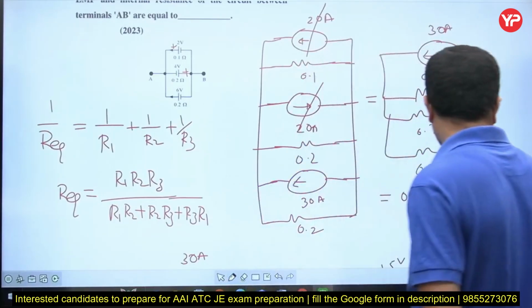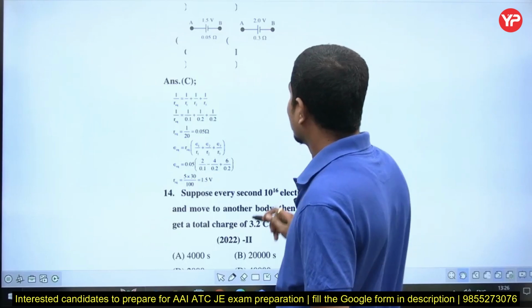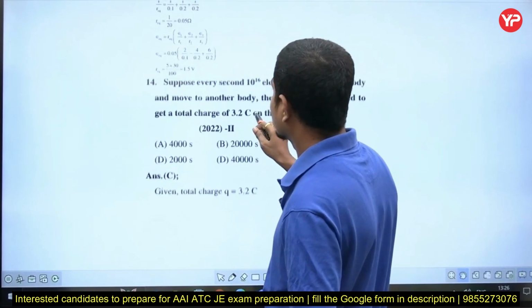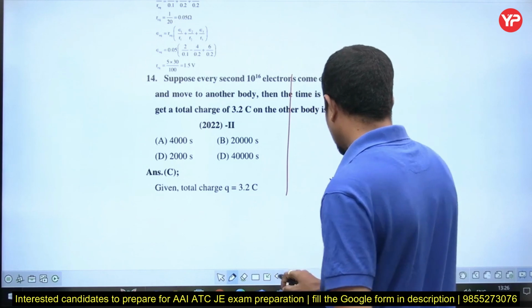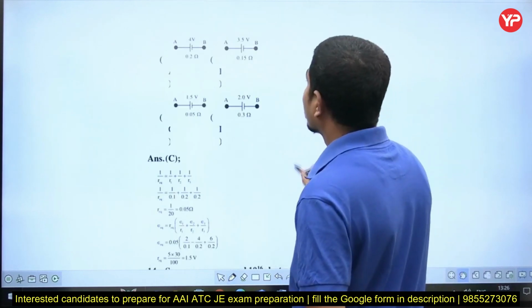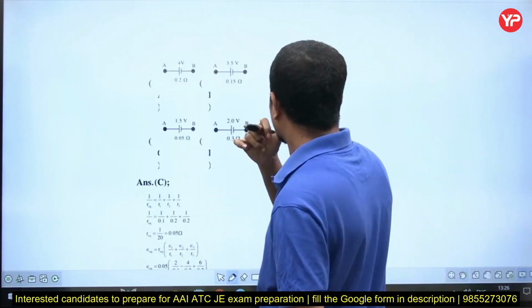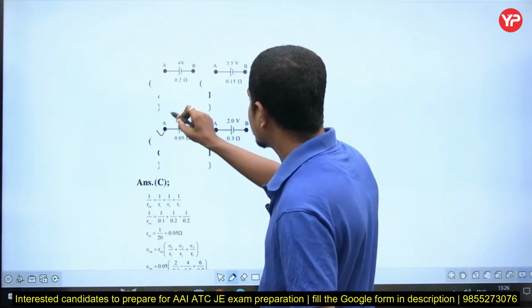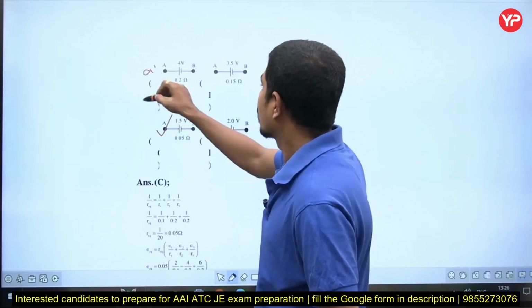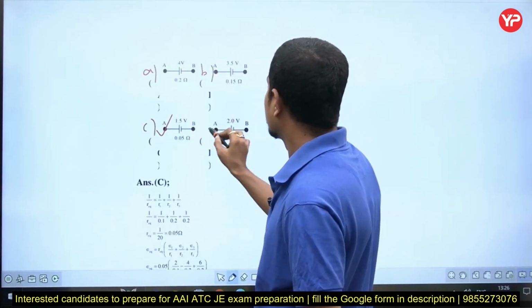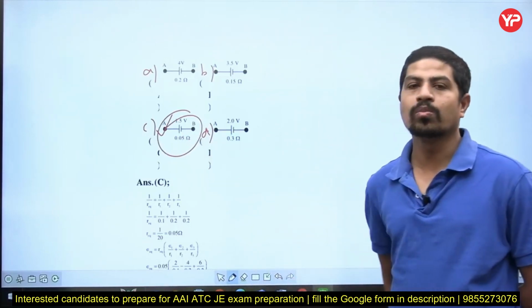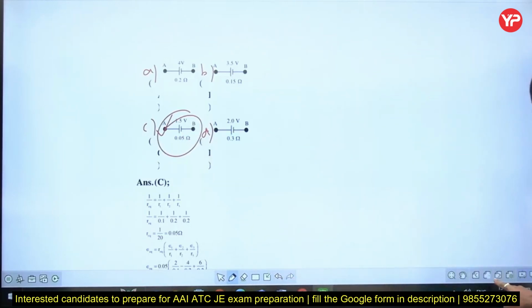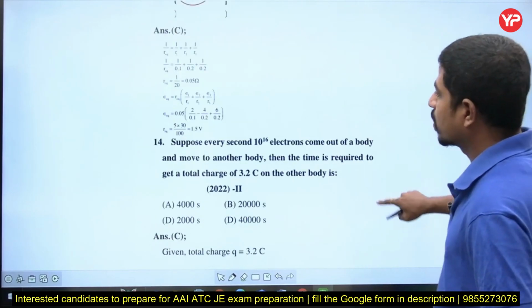Now the options are on the next page. Let us see what the options are, right? Yes, options are somewhere here. Just let me go to the options, please. Yes, he gave 1.5 volts. The options are this one. This is A, this is B, this is C, and this is D. 1.5 volts with 0.05 ohms in series, right? Let us go to the next question, please.